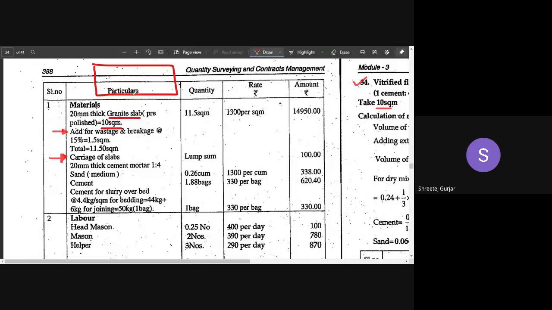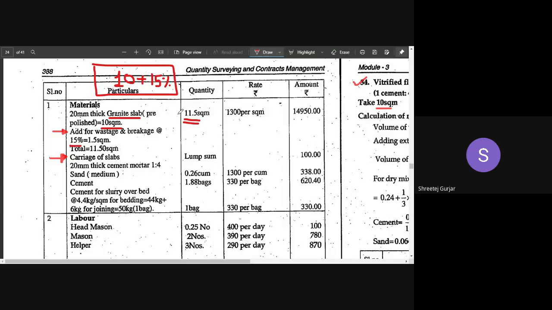Now we will consider some amount of wastage. 15% wastage we have added. So to this 10 we have to add 15% as wastage and breakages, so it will come around 11.5 square meters of granite slab that we will be ordering.